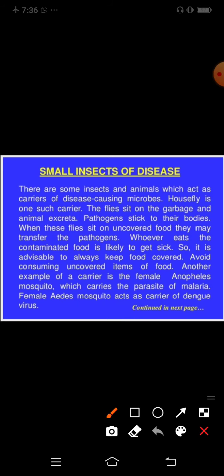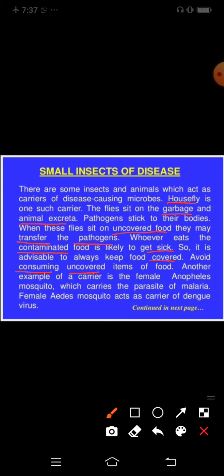Small insects carrying disease. There are some insects and animals which act as carriers of disease causing microbes. Housefly is one such carrier. The flies sit on the garbage and animal excreta. Pathogens stick to their bodies. When these flies sit on uncovered food, they may transfer the pathogens. Whoever eats the contaminated food is likely to get sick. So it is advisable to always keep food covered. Avoid consuming uncovered items of food.